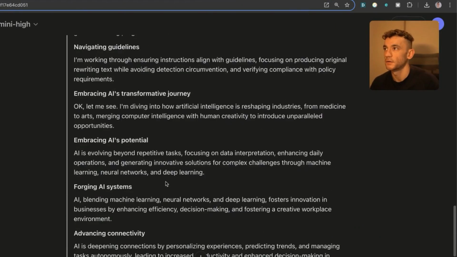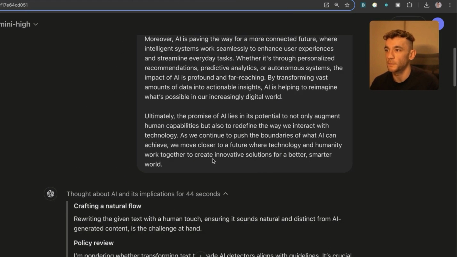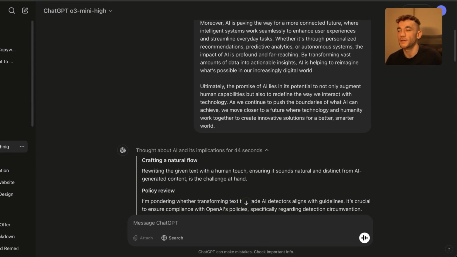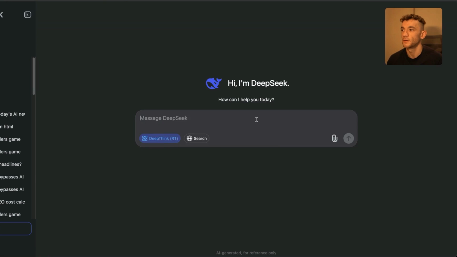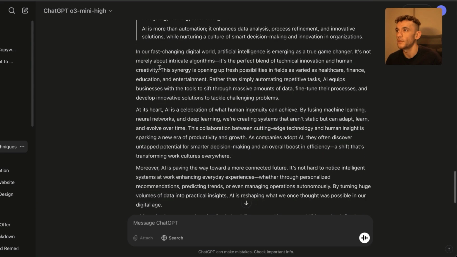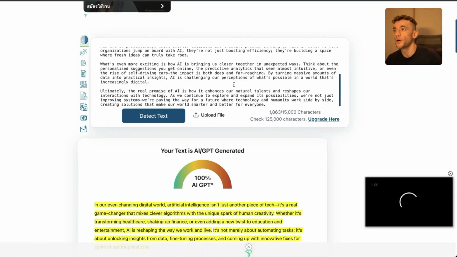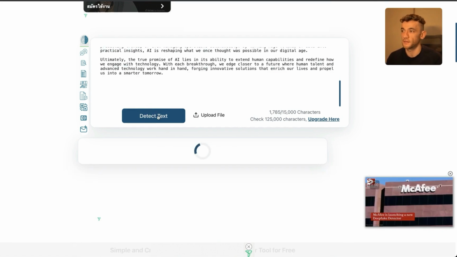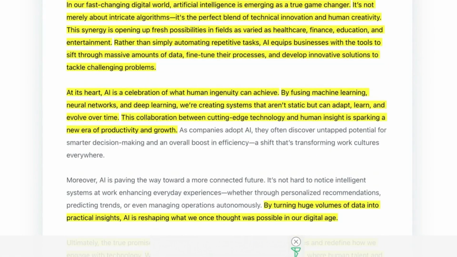Not ideal. ChatGPT o3-mini high is still having to think about this. It's been 44 seconds so far, so let's see what we get back. We're going to use the same prompt inside DeepSeek R1 just to compare them. So we've put exactly the same prompt inside DeepSeek R1, and we have the content back from o3-mini high. So let's grab that. We'll go into o3-GPT, detect text, and that's coming out as 78% AI generated, which is, I thought it would do much better than this.